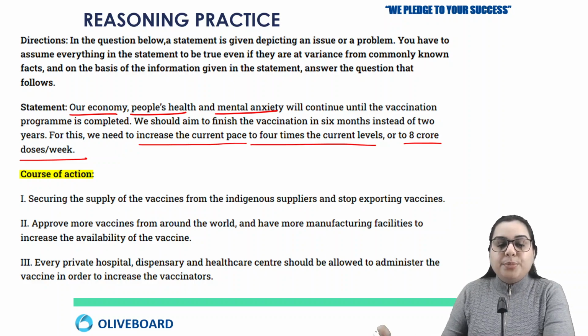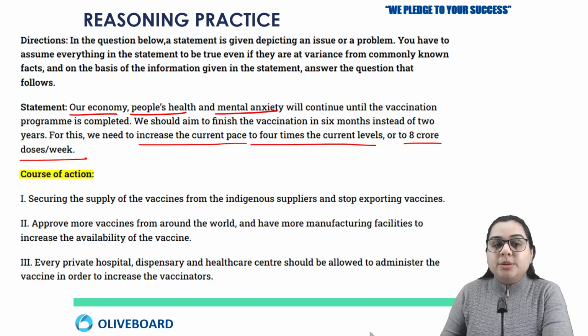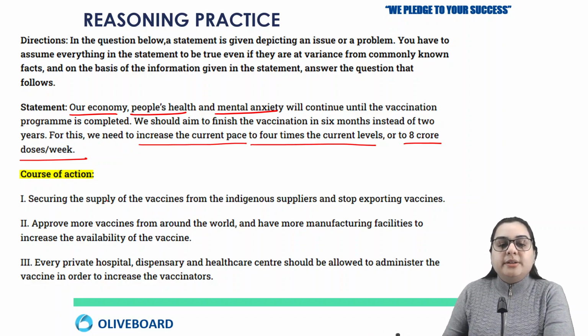So the main problem, now whenever we are going to solve course of action, we have to look for the problem in the statement. The main problem in the statement is that the delay in the vaccination is causing mental anxiety and it is affecting people's health, also our economy. So these are the main problems here. Let's check the valid course of action. Now this could also be the case that all are correct.